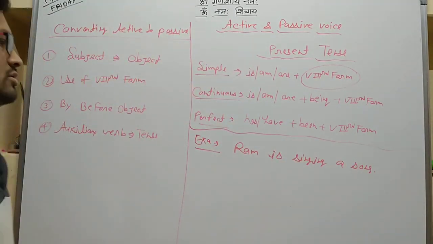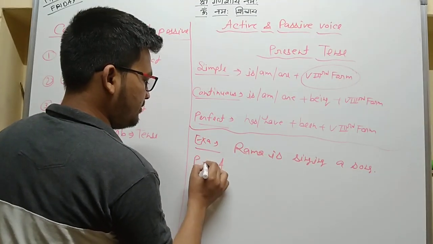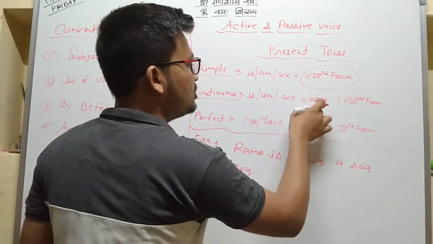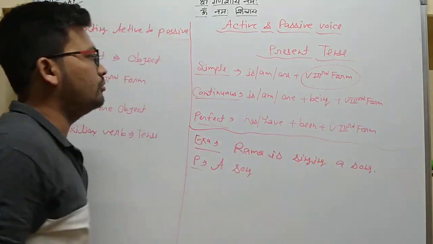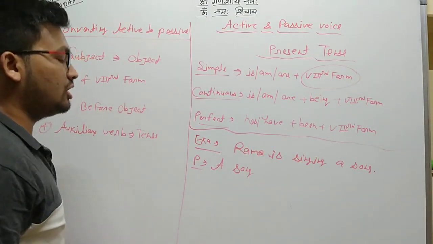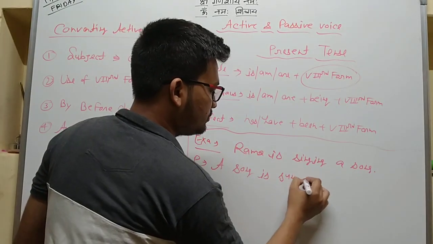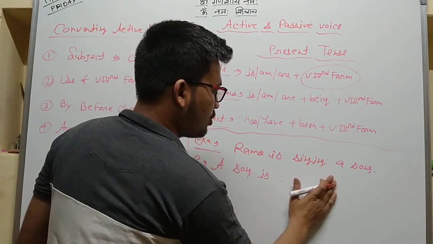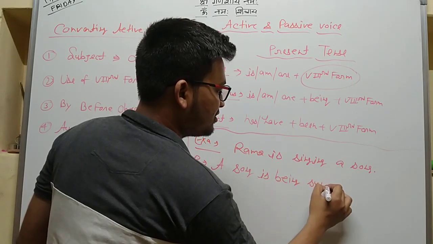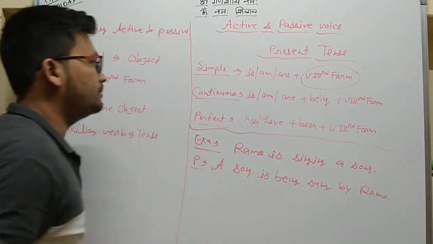We have to use is, am plus being plus the verb's third form. A song is being sung by Ram.